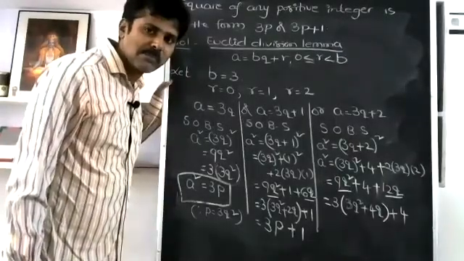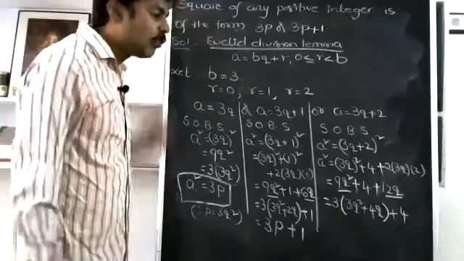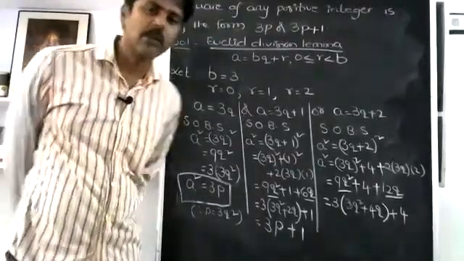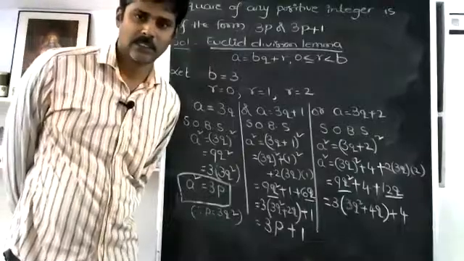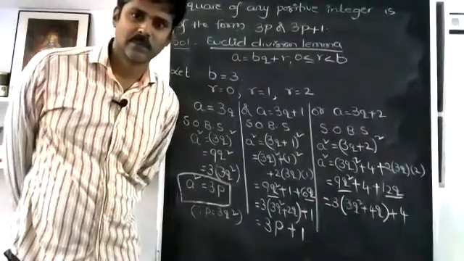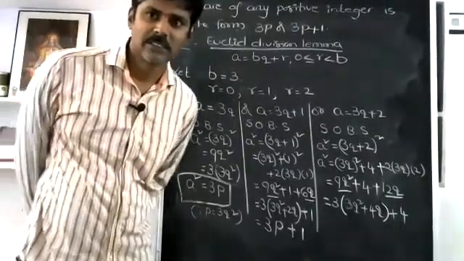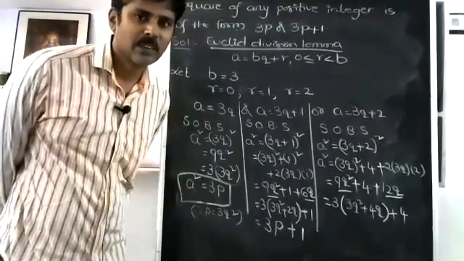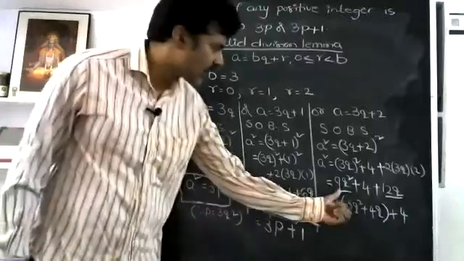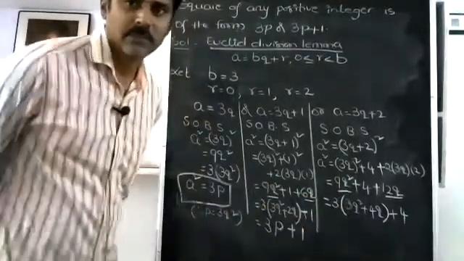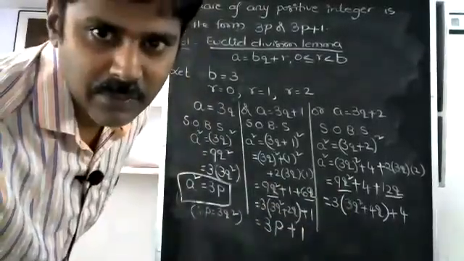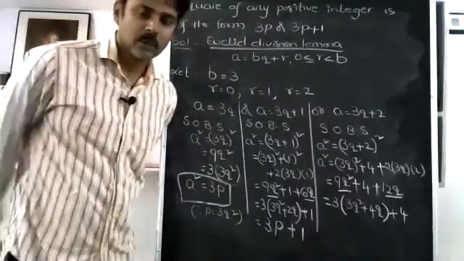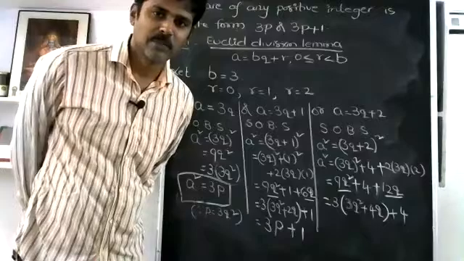4 can be written as 3 plus 1. Why are you writing 3 plus 1? Why can't I write 2 plus 2? Sir, first take 4 common. Can we take 4 common in 9? No, sir, in 4 and 12q. If I take 4 and 12q, 4 as common, 1 plus 3q, sir. Then